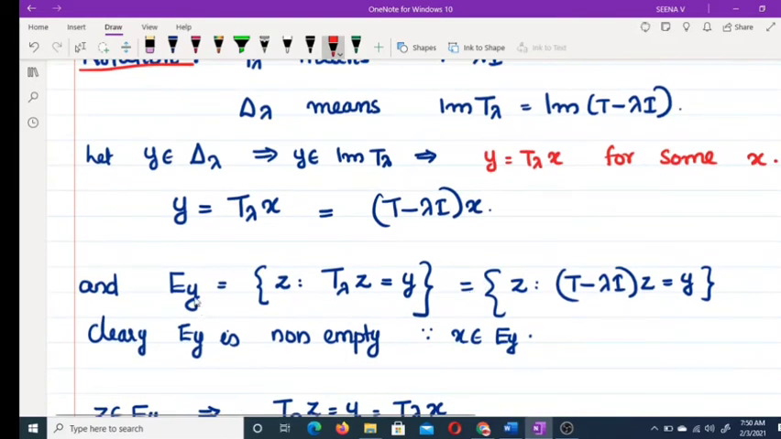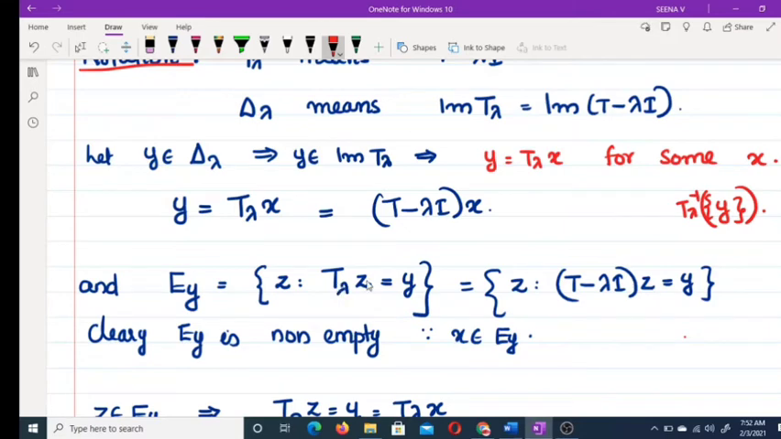Now we are considering a new set. E y equal to the set of all z such that T lambda z is equal to y. What about E y? E y is the set of all z such that T lambda z is equal to y. This is actually the pre-image of singleton y, that is, the inverse image of singleton y under T lambda.